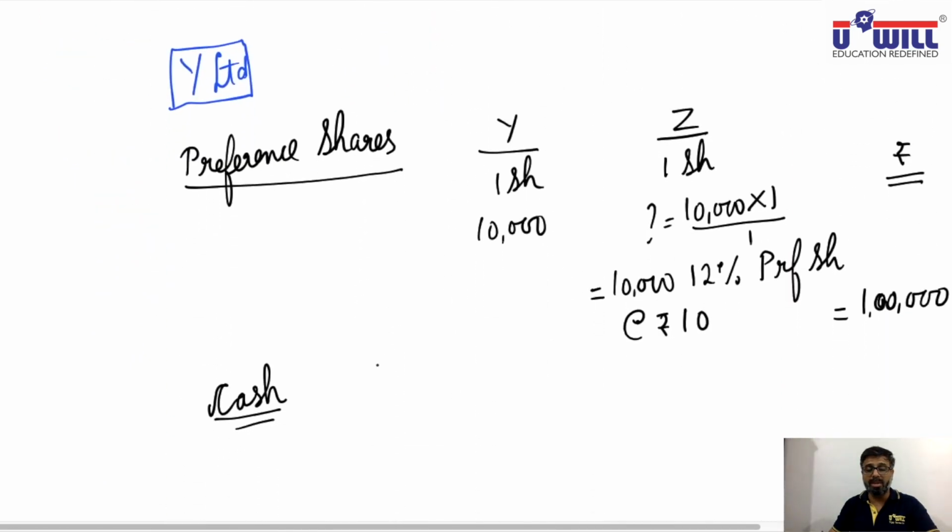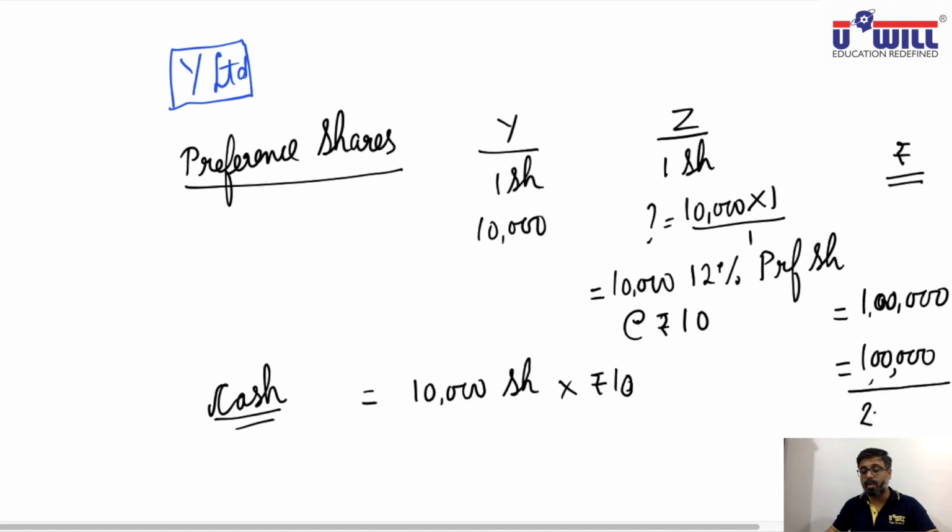The total amount we will pay them in cash will be 10,000 into 10, 1 lakh. So 1 lakh plus 1 lakh, how much will we pay to the shareholders of Y Limited? 2 lakhs. 2 lakhs is the purchase consideration of Y Limited. Finding the purchase consideration, wherein the modes of payment are